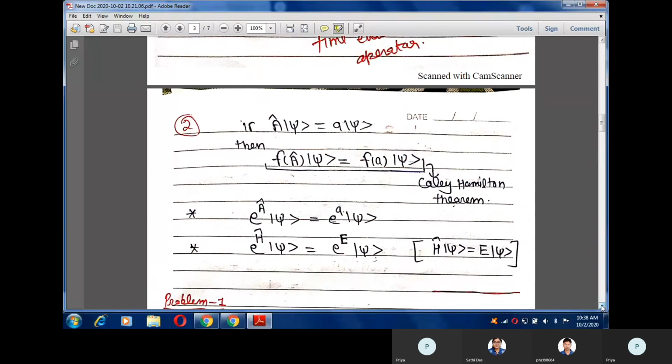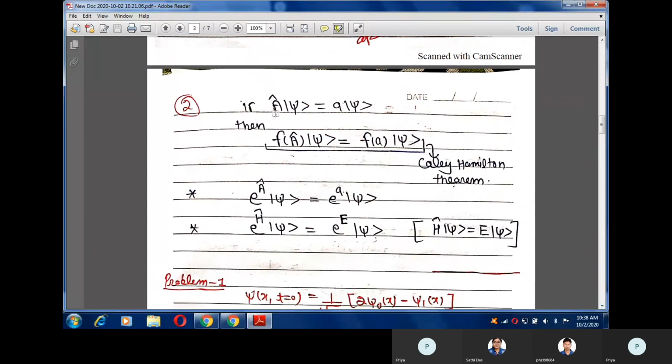One thing you must keep in mind is that when I apply any operator on a state, that operator gives its eigenvalue, and in the same way, if I apply a function of the same operator, it will give us f of a, that is, a function of the eigenvalue. This is the Cayley-Hamilton theorem, which you are going to use in numericals.